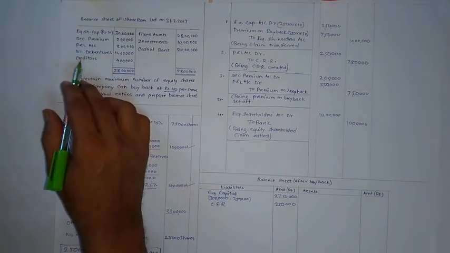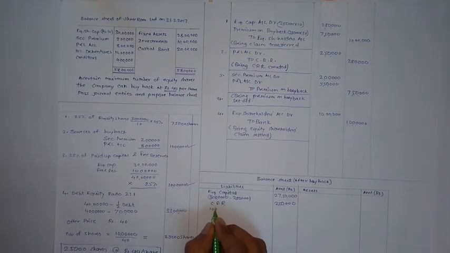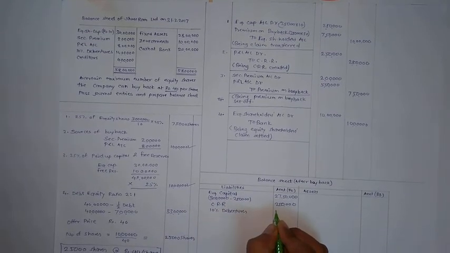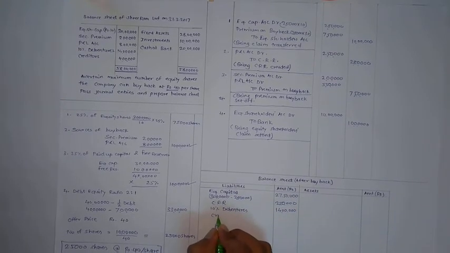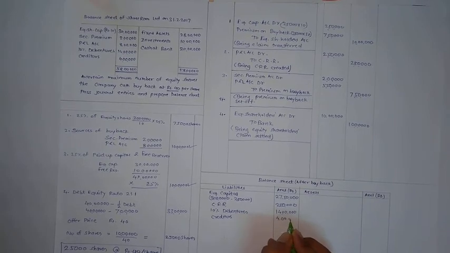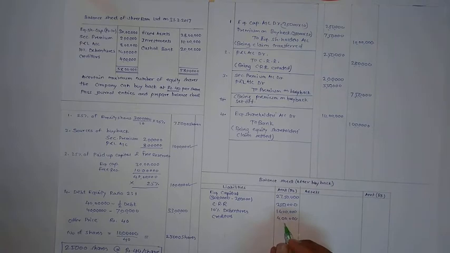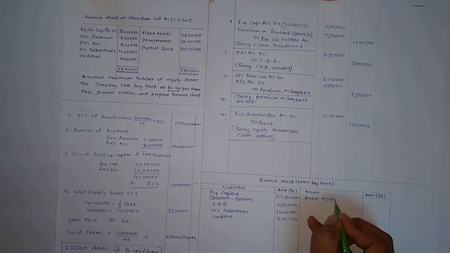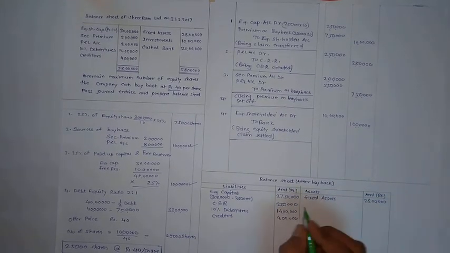Next, debentures and creditors. They were nowhere in these journal entries. So transfer as it is. 10% debentures 14 lakh and creditors 4 lakh. No change in debentures and creditors. Next, on asset side, fixed assets as it is 28 lakh.